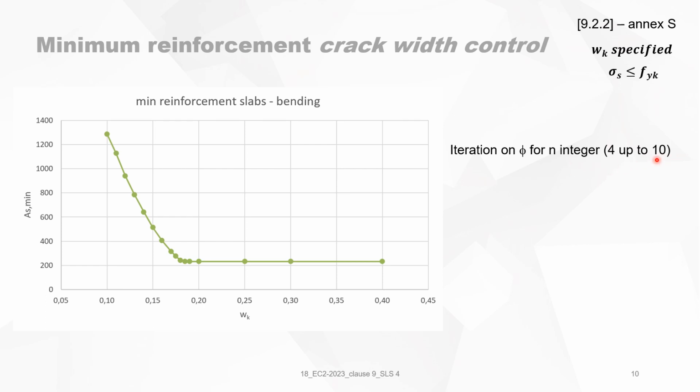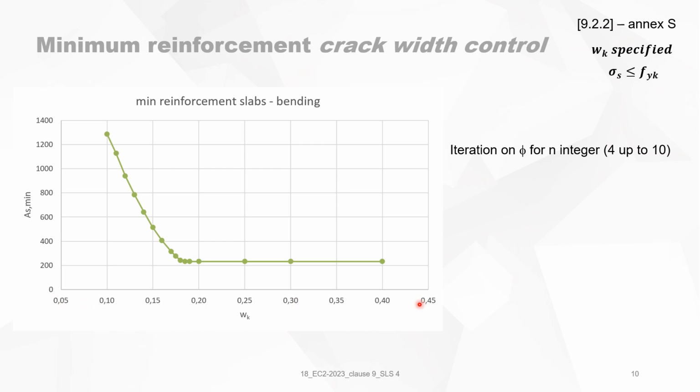This has to do with the spacing of the bars that we have chosen ourselves. When we do that, and we iterate on phi, then from all iterations we take the minimum reinforcement, the minimum amount, then you will see this graph.